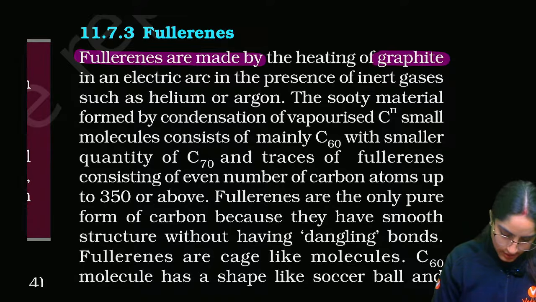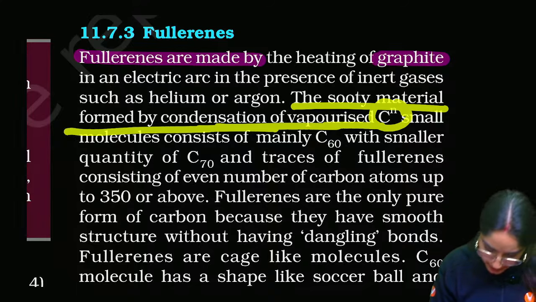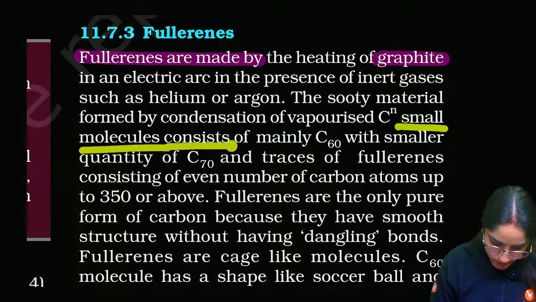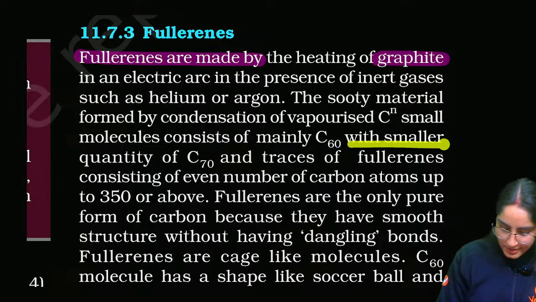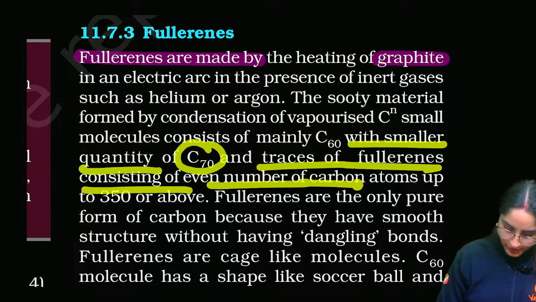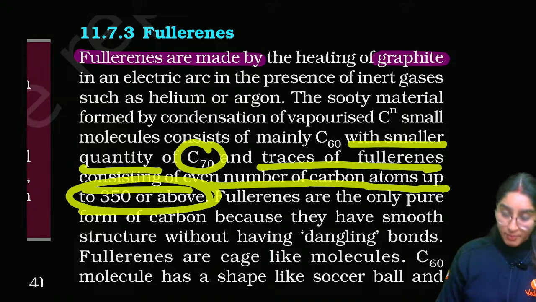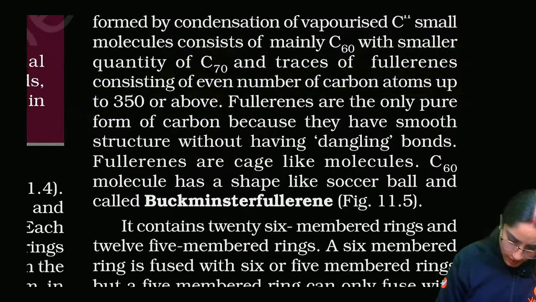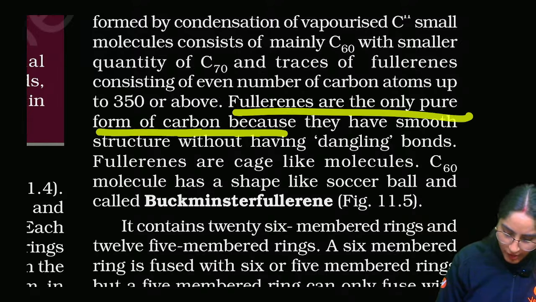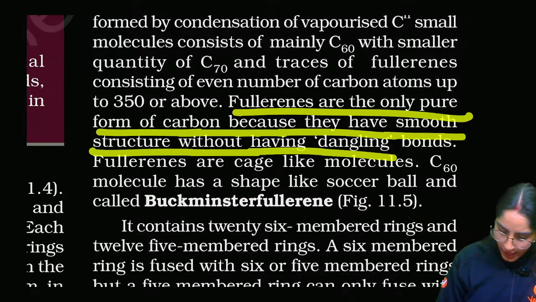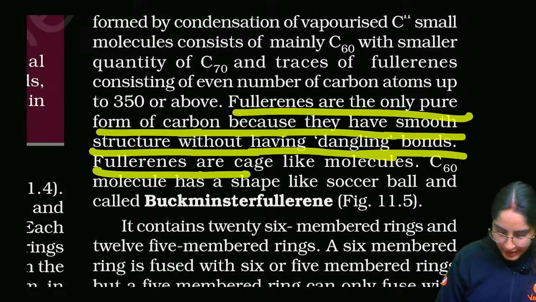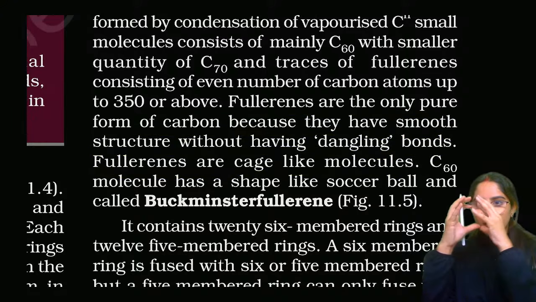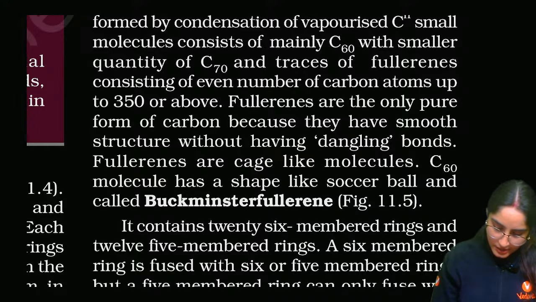Just remember this thing. The sooty material forms by condensation of vaporized carbon into small molecules, consisting mainly of C60 with a smaller quantity of C70, and traces of fullerenes with an even number of carbon atoms up to 350. We are discussing C60 here. Fullerenes are the only pure form of carbon because they have a smooth structure without dangling bonds. Fullerenes are cage-like molecules. They form like a football, like a cage, right?